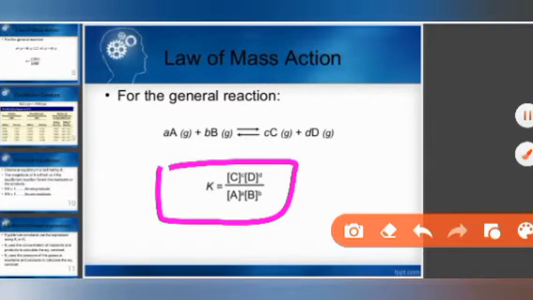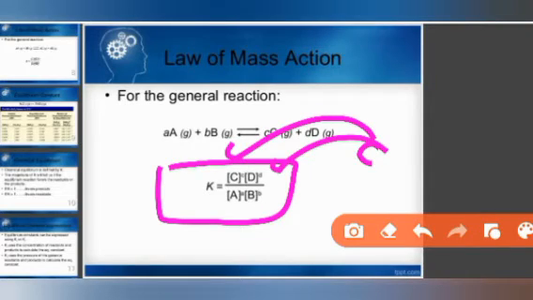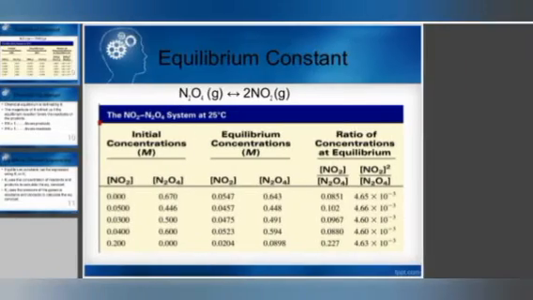K will be written in this form, where C and D are products. So it is the product of the molar concentration of products, each raised to the power of its coefficient, so on the power you will see small c and small d written, divided by the product of the molar concentration of reactants, each raised to the power of its reactant coefficient.